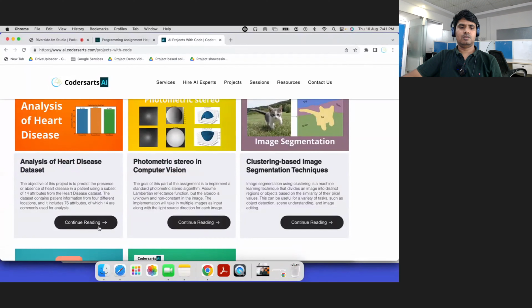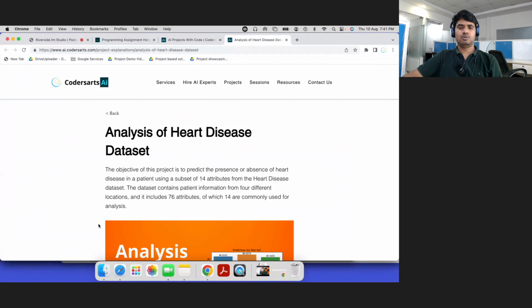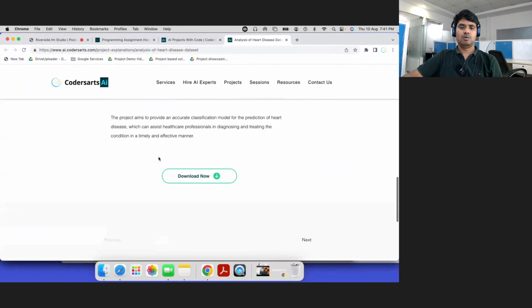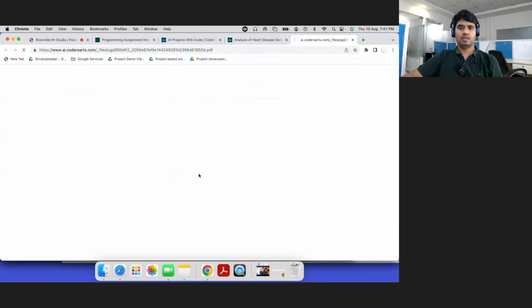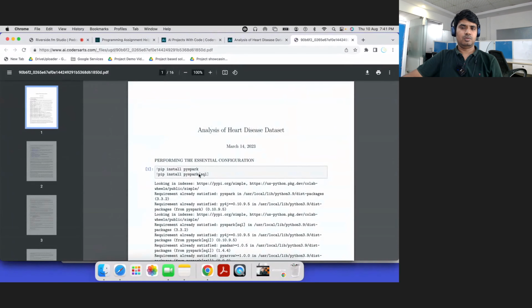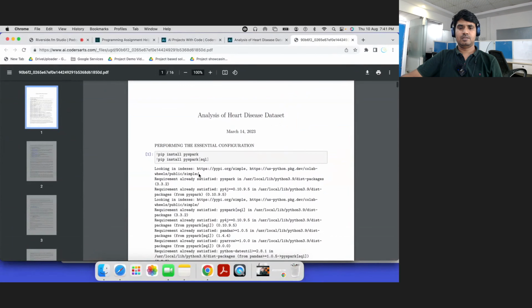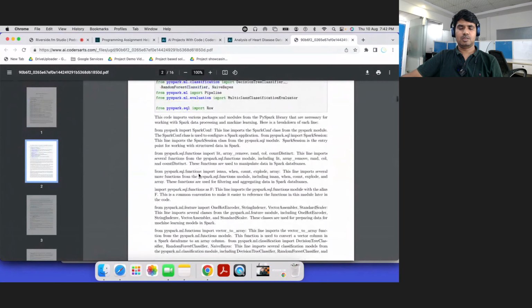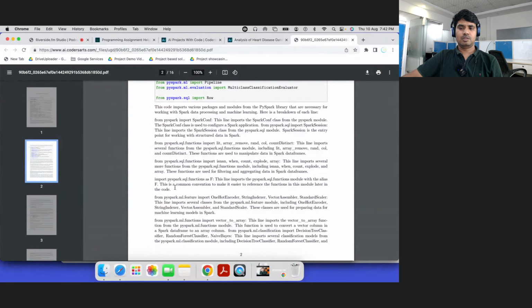One important thing about projects with code is that all the listed projects can be downloaded as a PDF local file, and you can read those PDFs and learn from them, just like somebody who is fond of reading documents and books. The complete explanations are given here: code snippets, explanations, what is the use of each function, everything.